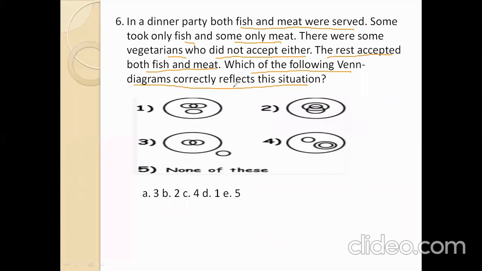Now, here some took only fish and some only meat. There were some vegetarians who did not accept either. So vegetarians are separate. The rest accepted both fish and meat.